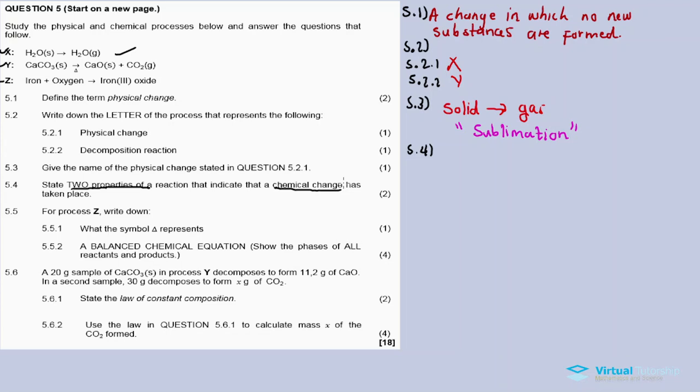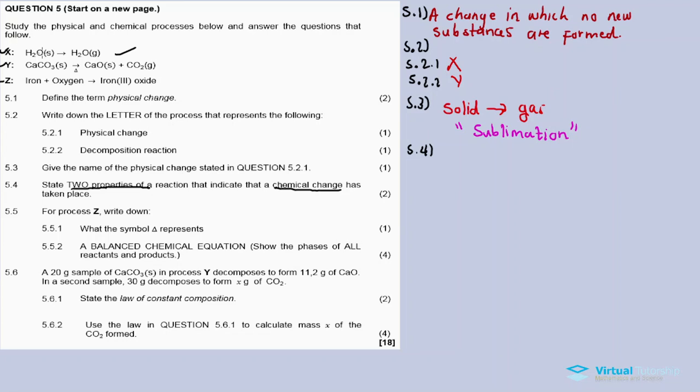A chemical change is a process where the chemical composition of our reactants is not the same as the chemical composition of our products, meaning if our reactants react, they form new substances. That's a chemical change, right?